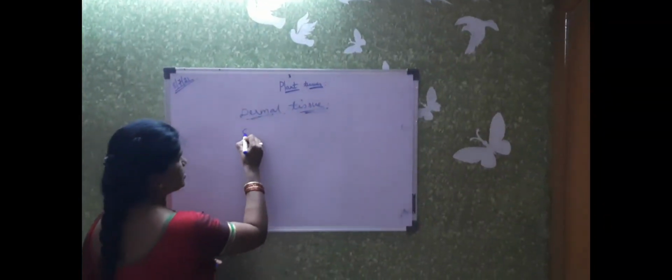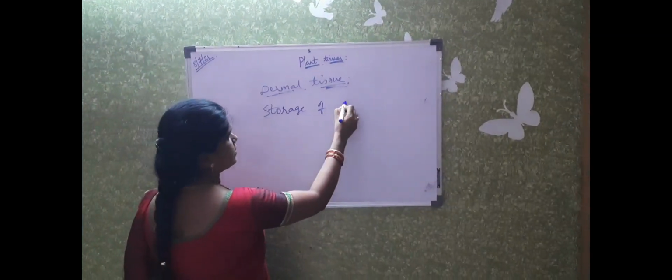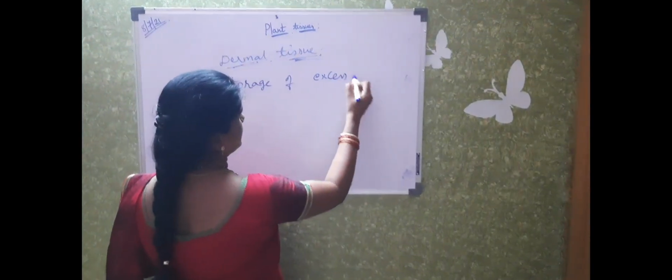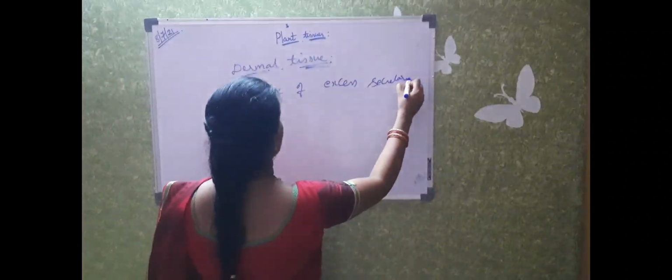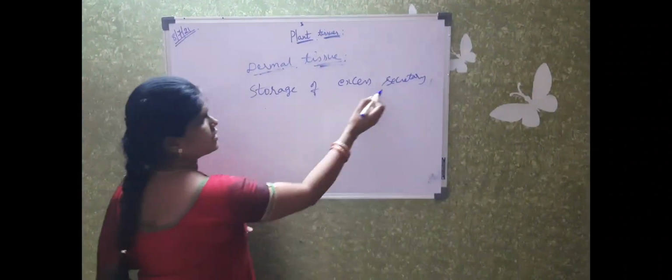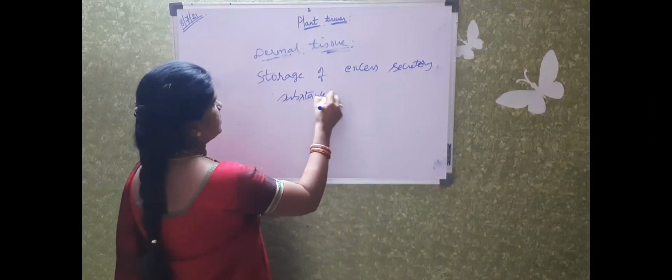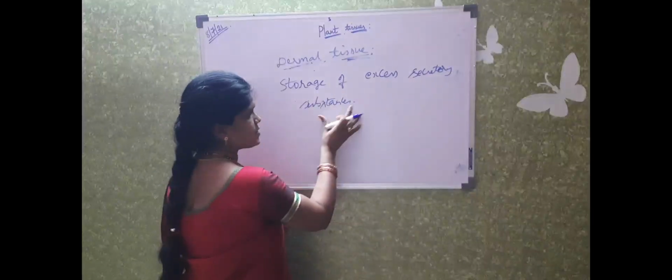This dermal tissue is also helpful for the storage of excess secretory substances. In some dermal tissue, excess secretory substances are stored.